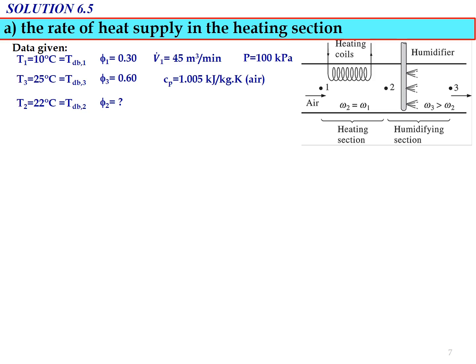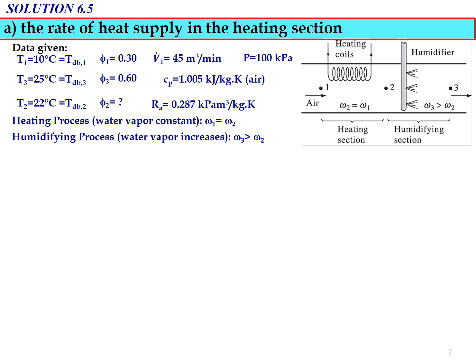The value of relative humidity at state number 2 is not given. The value of Ra, the gas constant for air, equals 0.287 kilopascal meter cubic per kg Kelvin. For the heating process, we know that the water vapor content is constant, so the important relationship for the heating process is omega 1 equals omega 2. For the humidifying process, the water vapor increases, so omega 3 will be greater than omega 2.